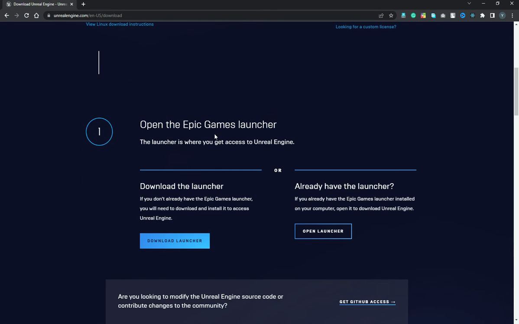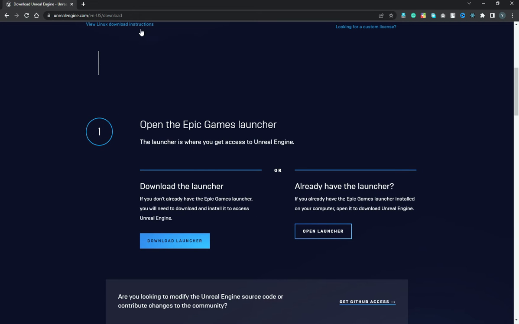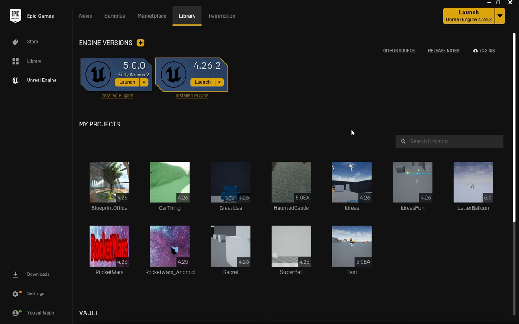If you have already got it, then that's good. You can click on the open launcher button, else just hit download launcher, and your download should start. You just need to download the Epic Games launcher, and once it has installed, open it up and sign into your Epic Games account.